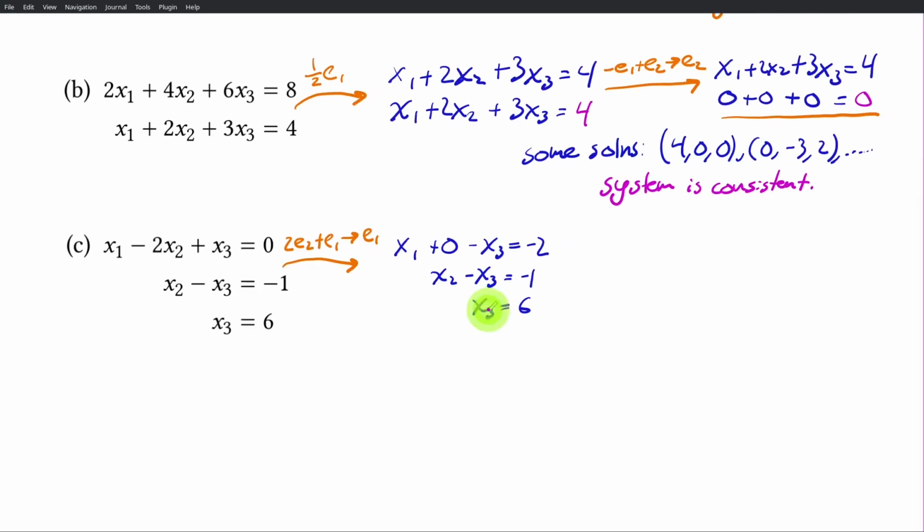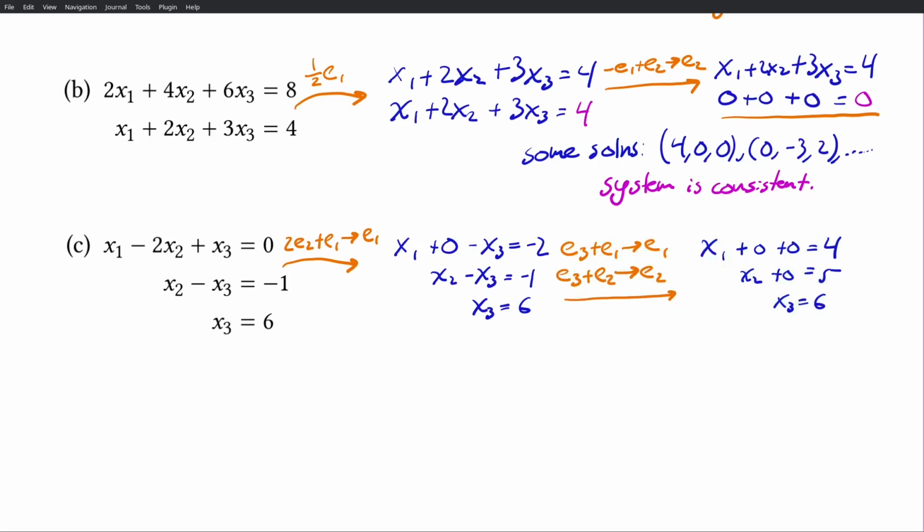So we just need to add 1 times equation 3 to the first two equations. And that directly tells you the unique solution of this. The solution is x1 equals 4, x2 equals 5, and x3 equals 6.